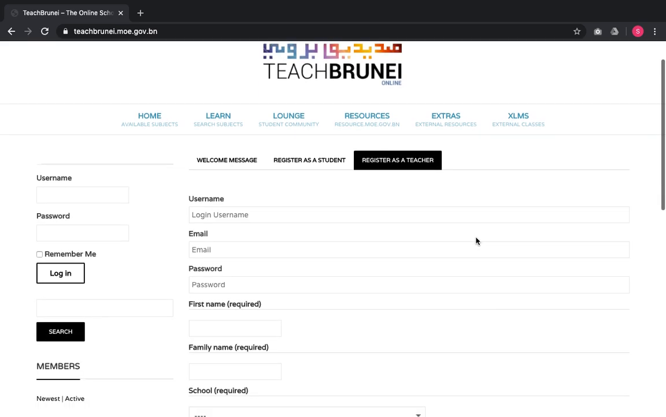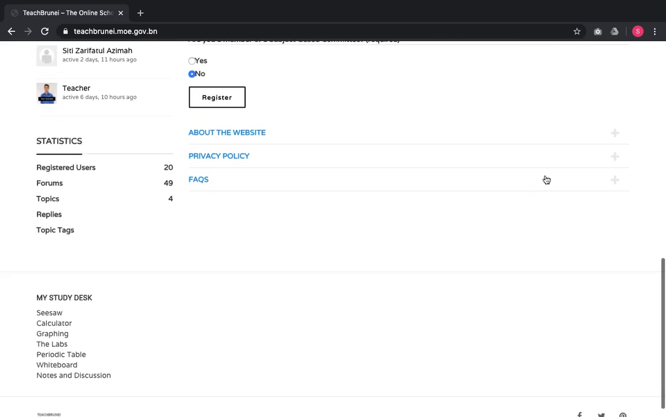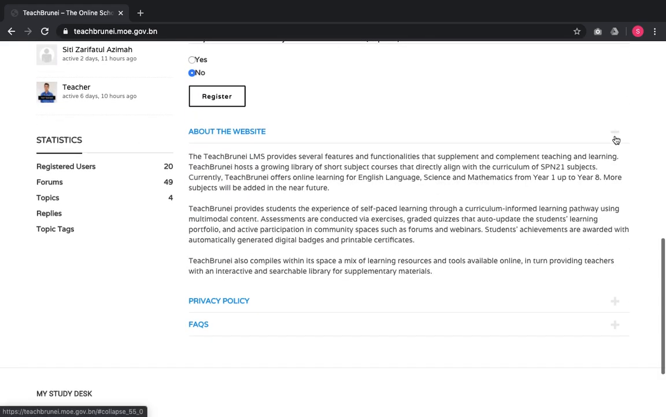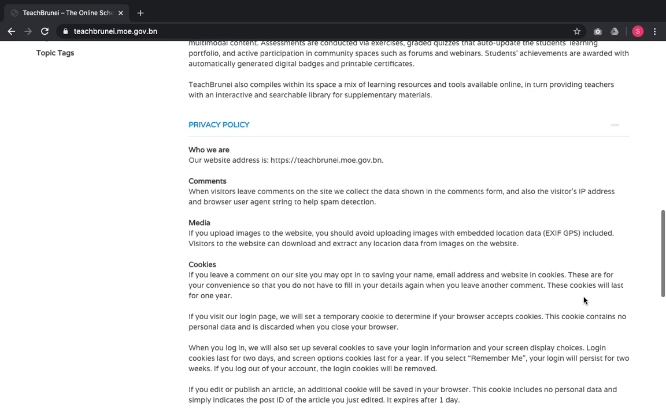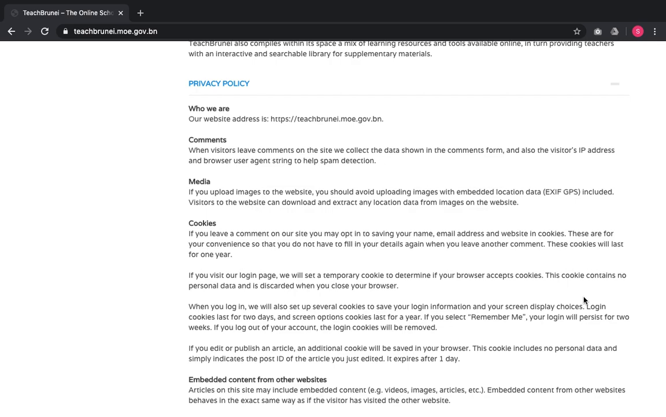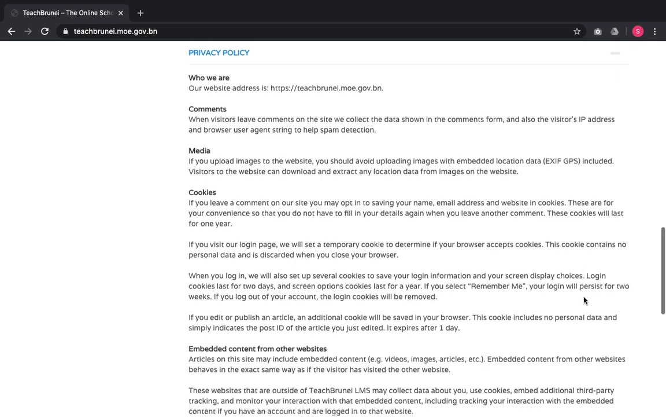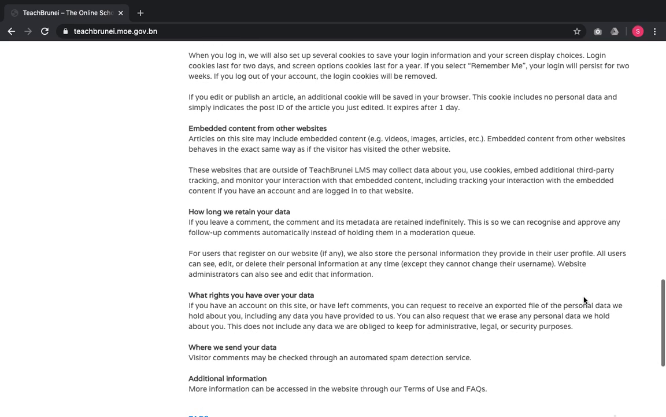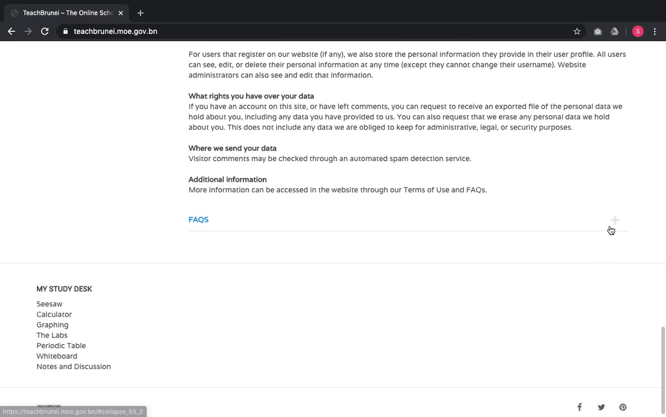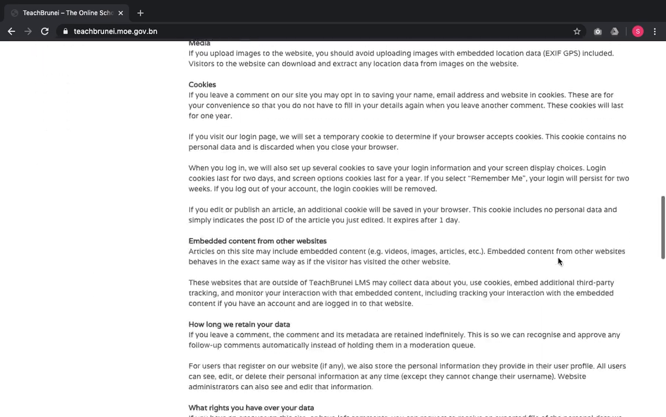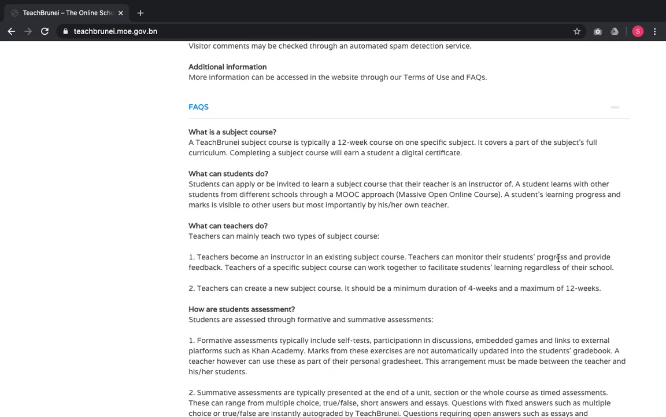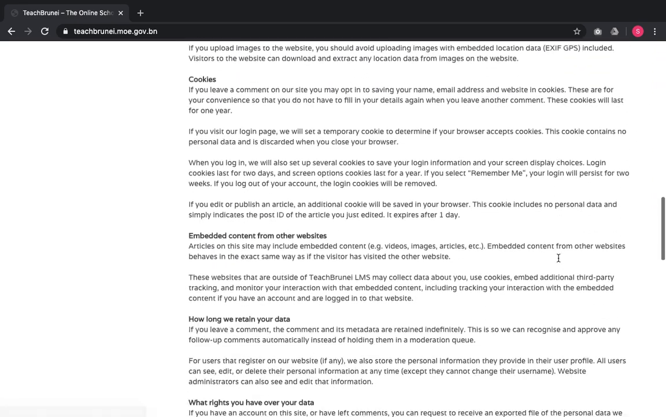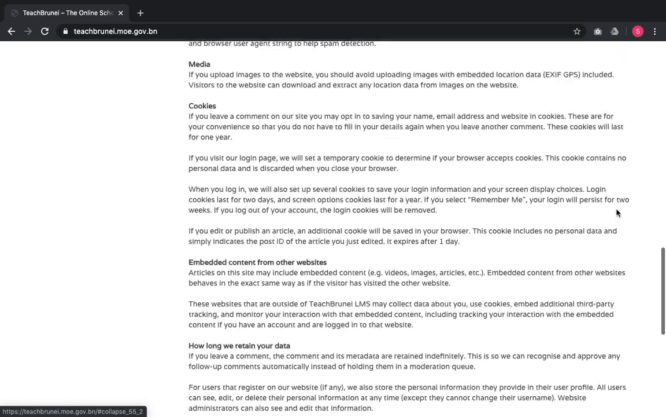Other than the registration form, you also have additional information with regards to the website, what it is all about. You also have a privacy policy. Now, the privacy policy is not a government level policy, it is a user policy exclusively for the TeachBrunei platform. So this has to be distinctively mentioned to the users. And we also have general frequently asked questions. So this would allow teachers, potential teachers, and students to understand a bit better what is required to be a part of the TeachBrunei Learning Management System community. All right, so let's close this down first.